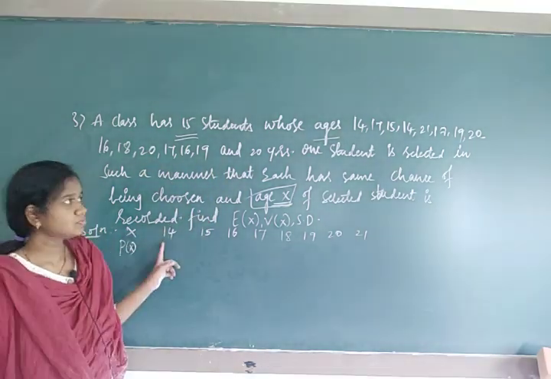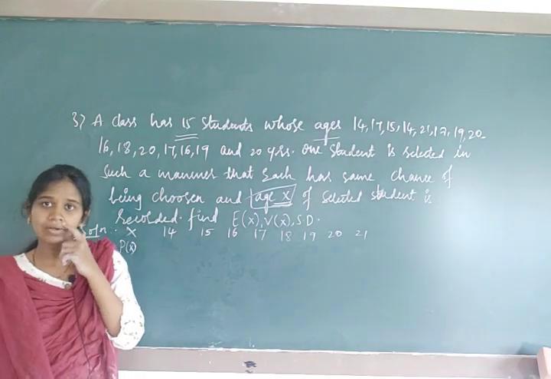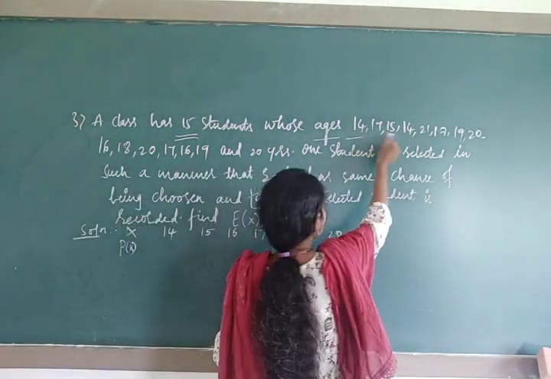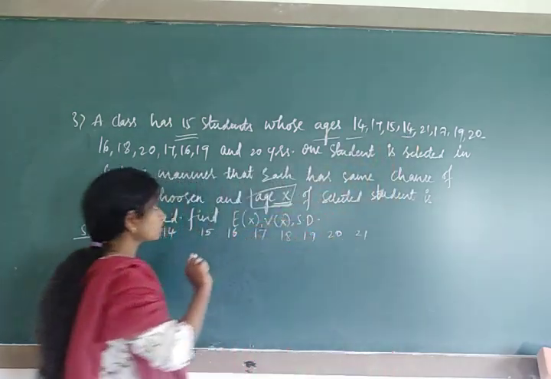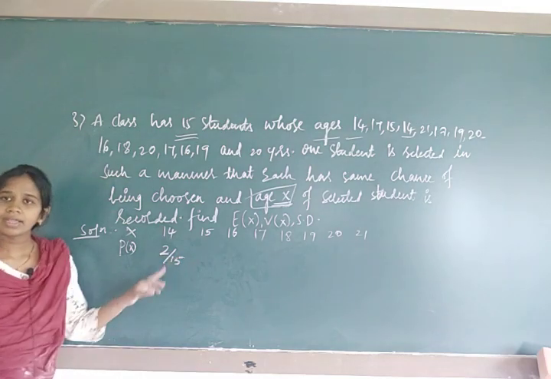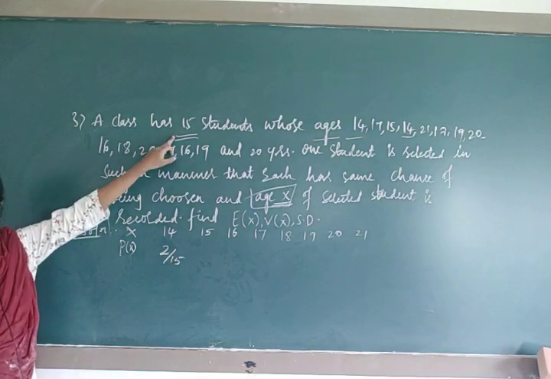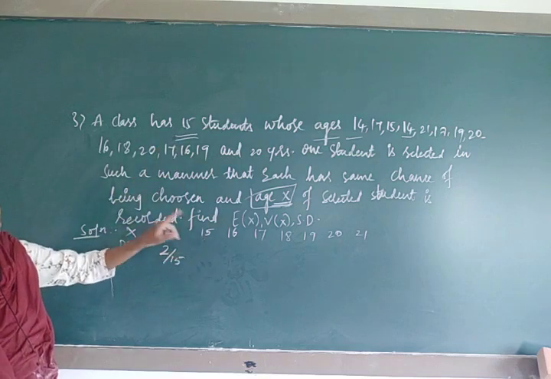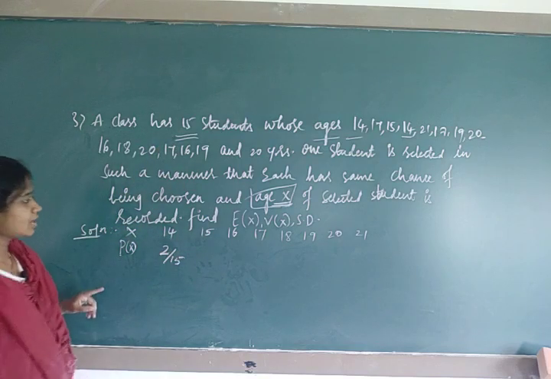Now how many times has 14 been repeated? You just write that down as P of x. Where 14 has repeated, it's repeated 2 times. Write 2 upon 15. Why have I taken 15? Because the total number of students present in the class is 15. 15, how many times is it repeated? Only 1, I think.